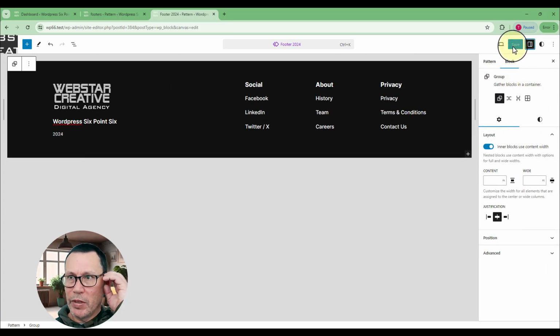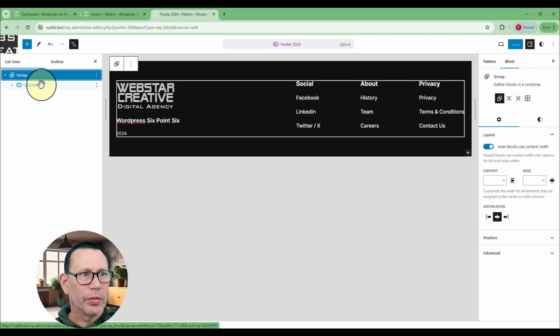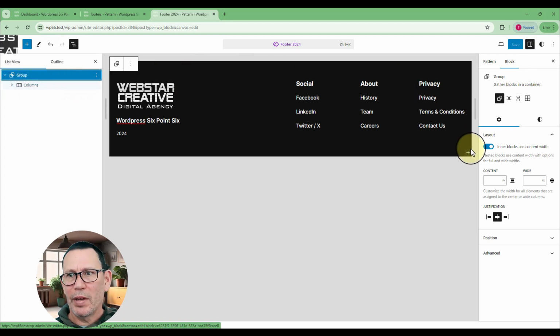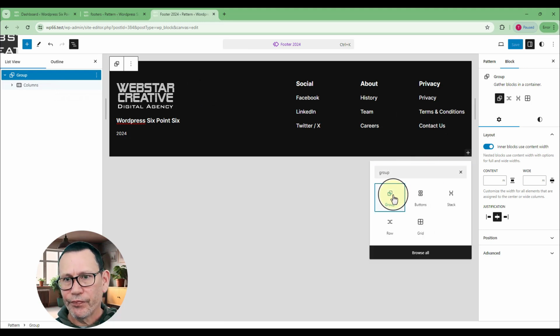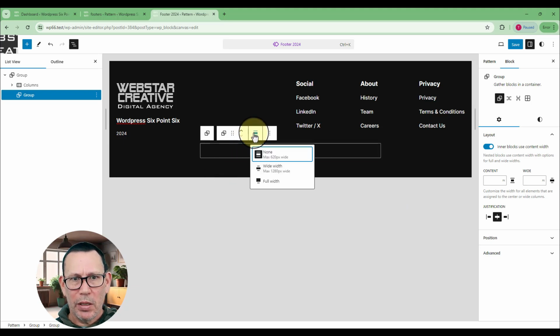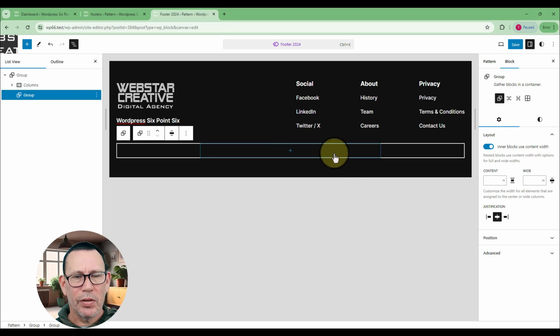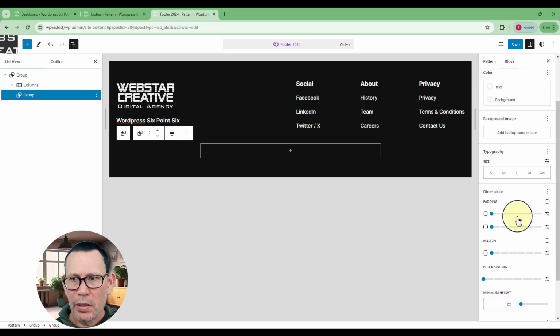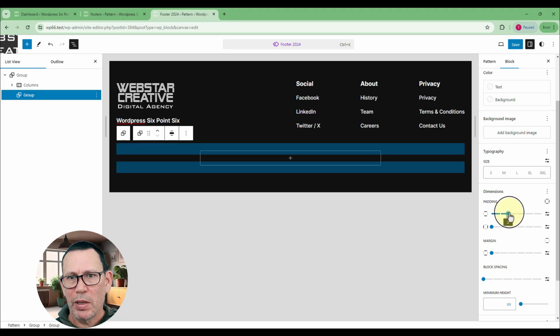let's check where I am by hitting my settings. I'll come over here to my group. What I can do now is add something into this group. I'm actually going to add another group. Just one piece group. I'm going to make it wide width again. Okay, so it's nice and wide. And I'm going to add a little bit of padding. Okay, let's add, maybe not that much, maybe this much.